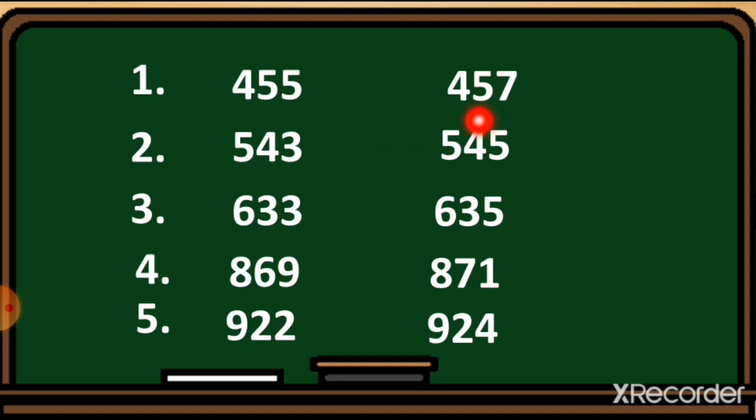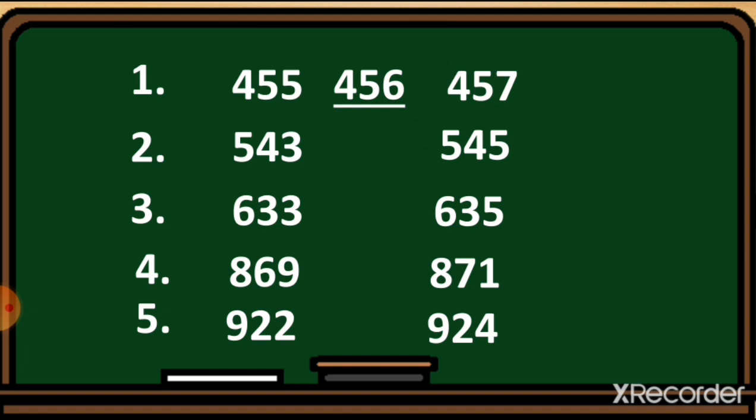We can write the before number of 457, and we can write the after number 455. After it the number will come, which is 456. So after 455 the number 456 will come, and before 457 this number will come. So this way you can use both the number systems.